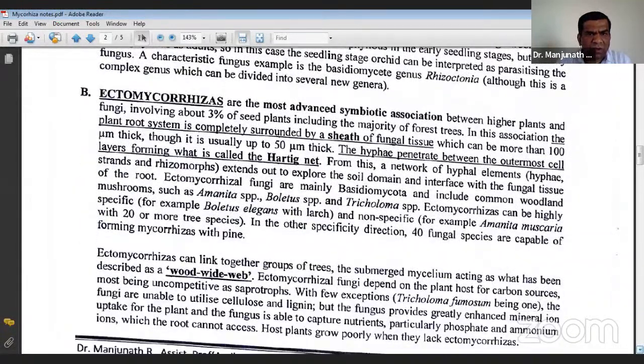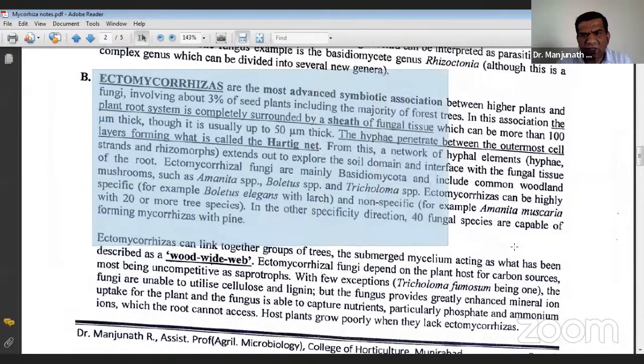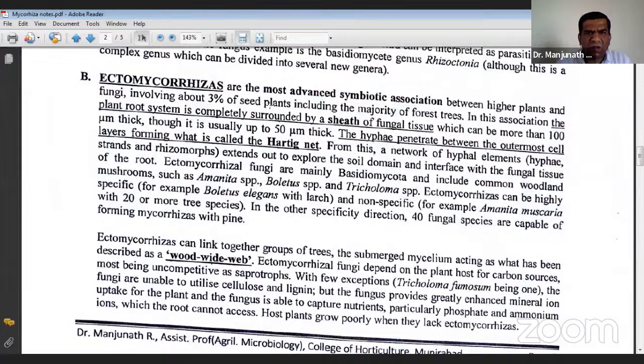Then ectomycorrhiza is something very interesting. It infects forestry plants. This is not used as a biofertilizer. Most of the forestry trees are infected with mycorrhiza, so they are ectomycorrhiza. In our croplands, we use endomycorrhiza. This is the most advanced symbiotic association with the higher plants. Relatively, about 10% of all the trees are infected with ectomycorrhiza.